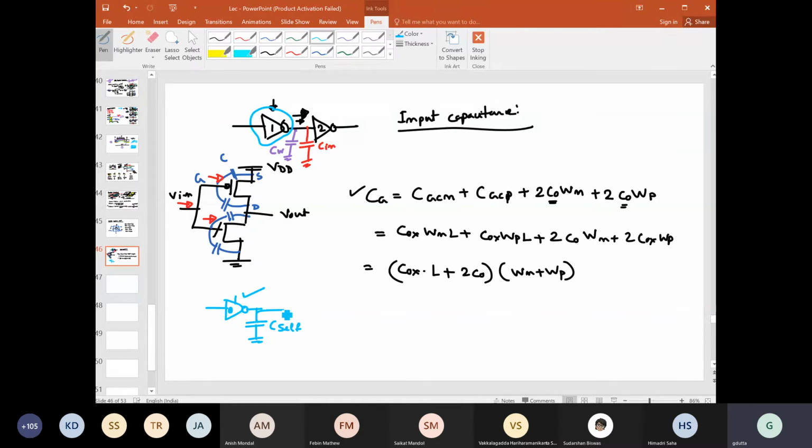This is called C self, or self capacitance, sometimes also called the intrinsic capacitance. We need to find, on the next page, what the value of this self capacitance would be for this type of inverter.